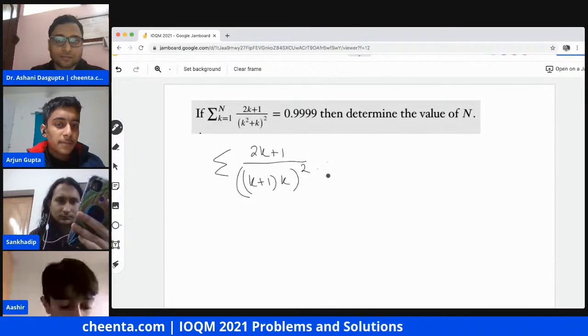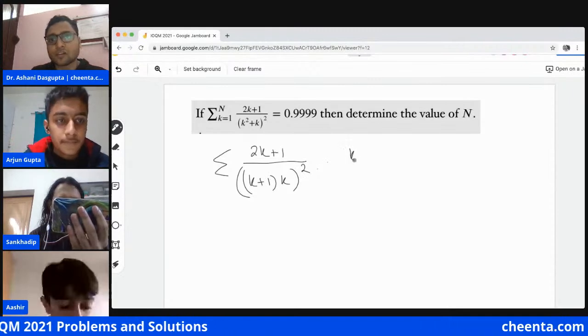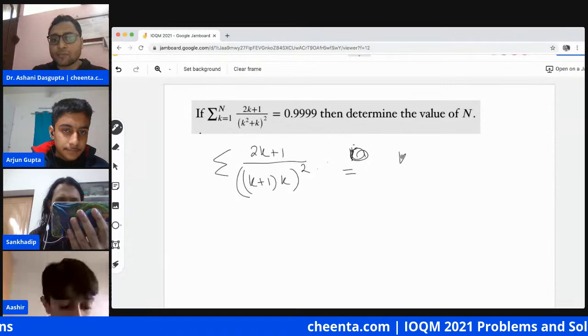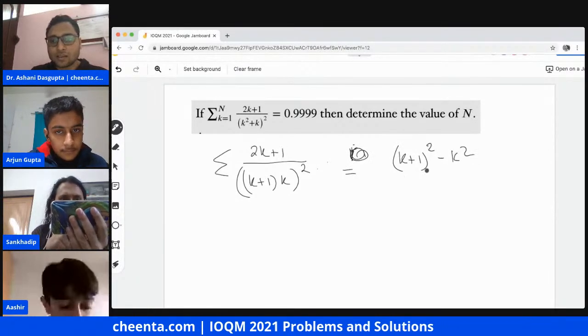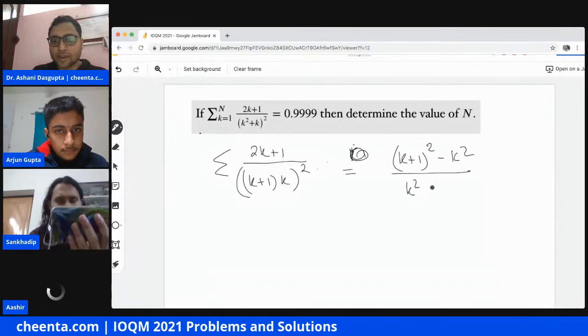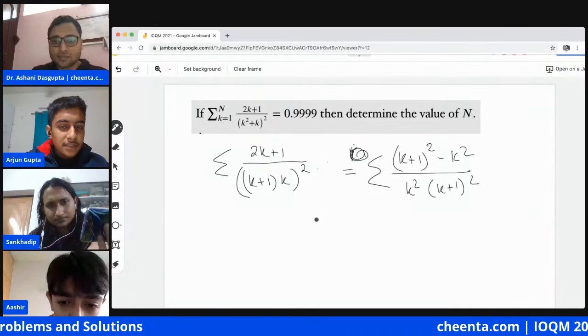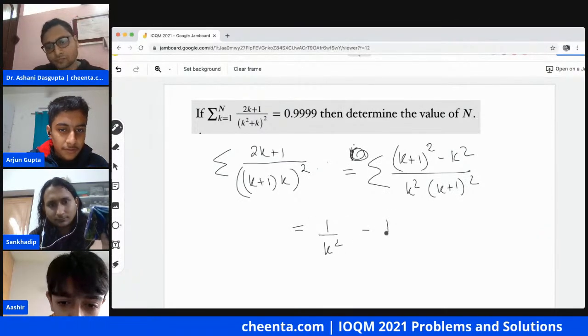Now we write 2k plus 1 equal to (k plus 1) whole square minus k square. Divided by k square times (k plus 1) whole square, we just get this value as 1 by k square minus 1 upon (k plus 1) whole square.